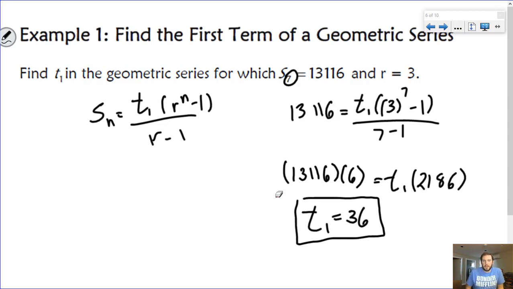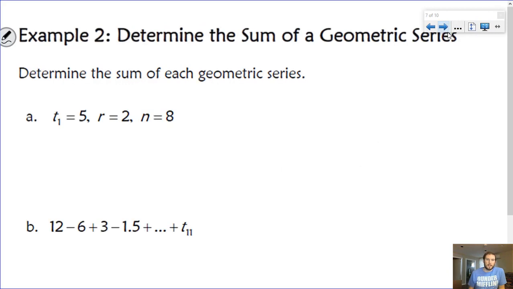Okay, so the nice thing about these types of questions is we have a formula. Once you know the formula and you know all but one of the missing values in your formula, it's just a matter of plugging the numbers in and solving for what you're missing. Okay, so let's try another one. At any point in time, feel free to pause the video, try the question yourself, and then come back or restart it when you're ready to see the answer.